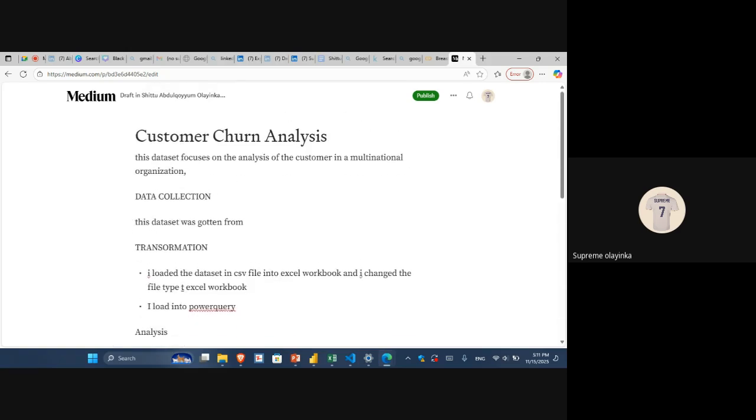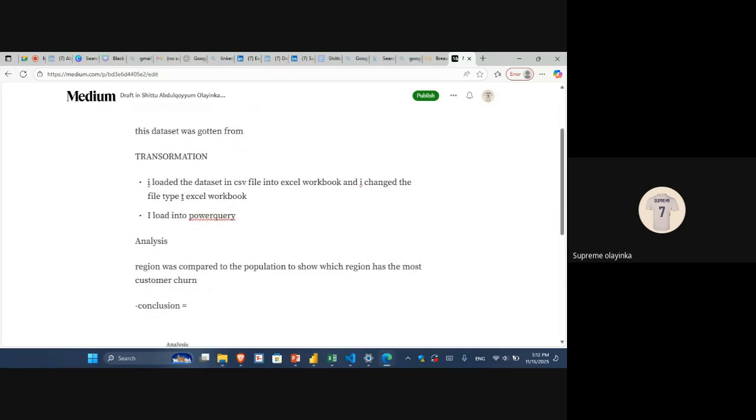Basically, what you are doing in that analysis is what you are reporting here. One, data collection. Two, data transformation. You've done it already, so why are you scared of writing it? Then analysis. Why are you doing a pivot table? Why do you do it? You may do it one by one. What is the conclusion? What do you get from this table? Those are the things you want to write there.